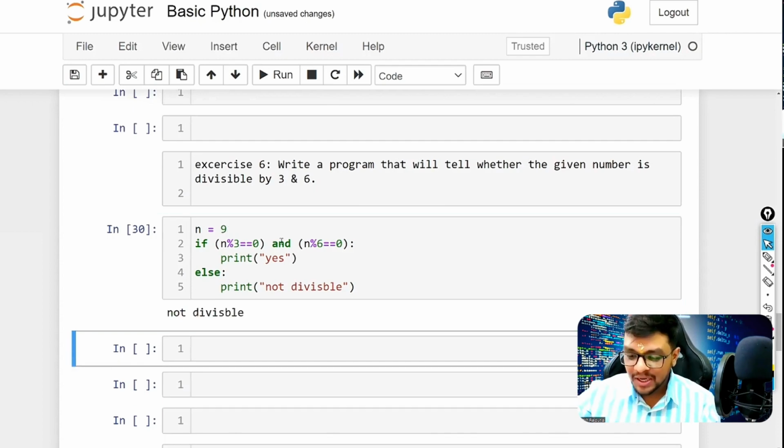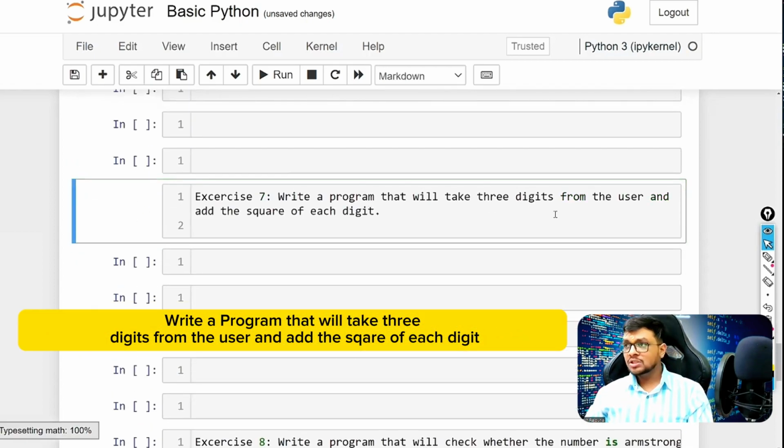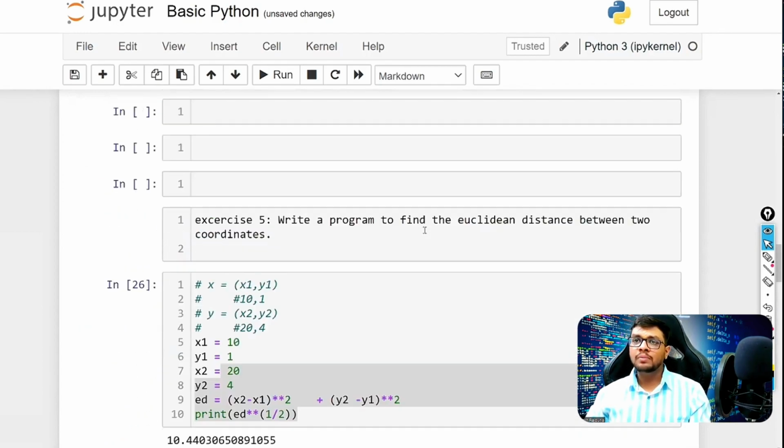Okay, I hope the speed and everything is super clear. Now coming to the next question here. Write a program that would take 3 digits from a user and add the square of each digit. Now again, this is exactly what I have already taught you. You need to take 3 digits from the user and add the square of each digit. See how simple it would be.